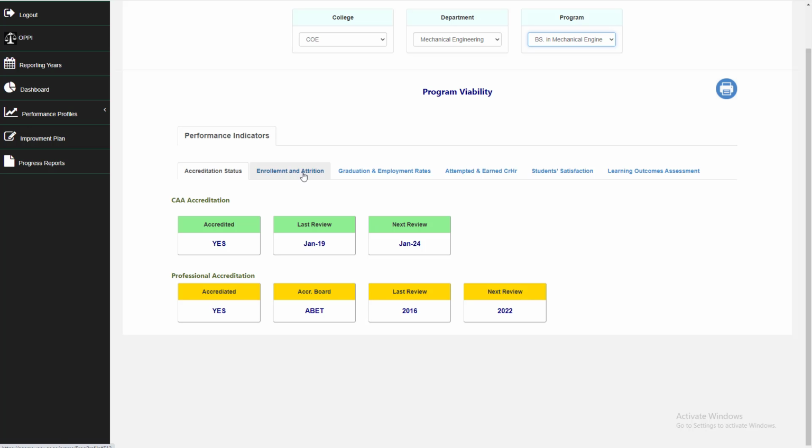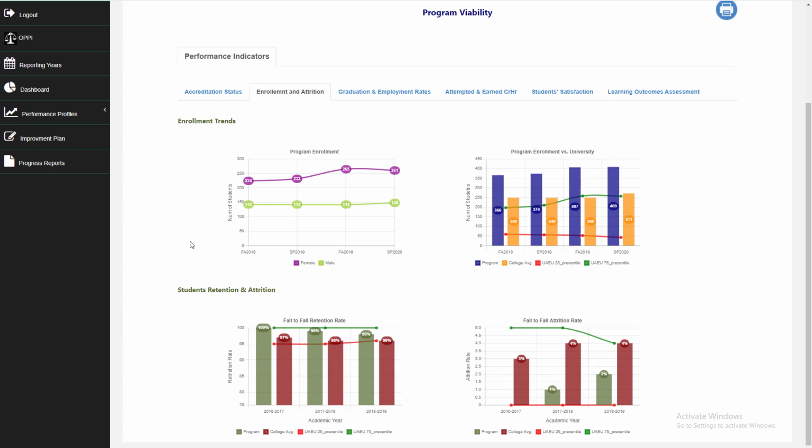The second tab here is enrollment and attrition. Here it shows the enrollment for male and female. For last spring, the enrollment for the program was 148 male and 261 female. If you look here, there is a comparison between the program, the college average, and the 25th percentile and 75th percentile of the university. For last spring, the enrollment of the program is 409 students. The college average is 271. The university 75th percentile is 257 and the 25th percentile is 42. So the program enrollment is way above the 75th percentile of the university, so the program is very healthy.